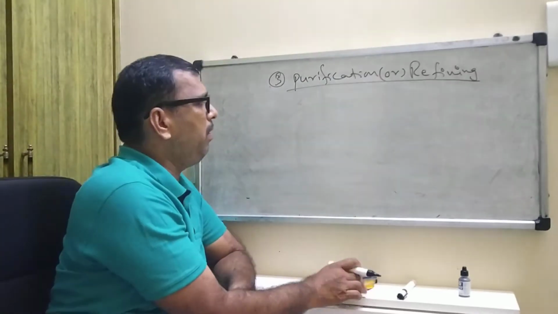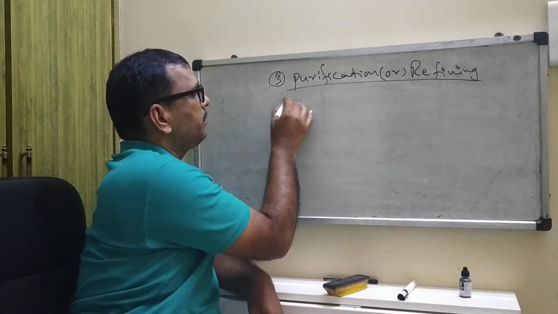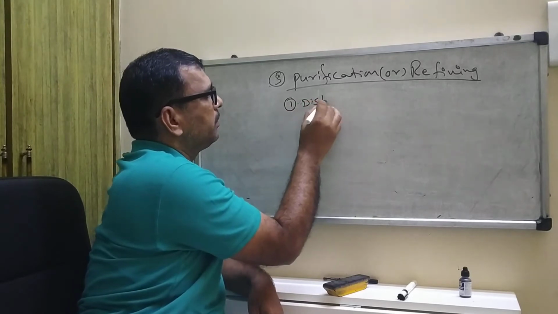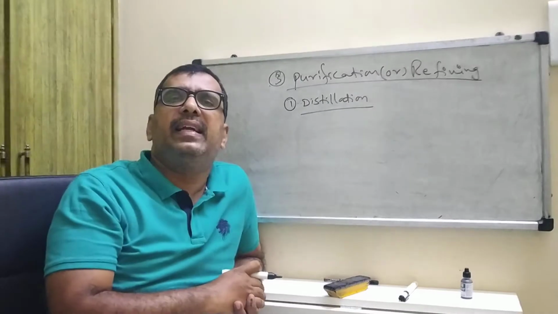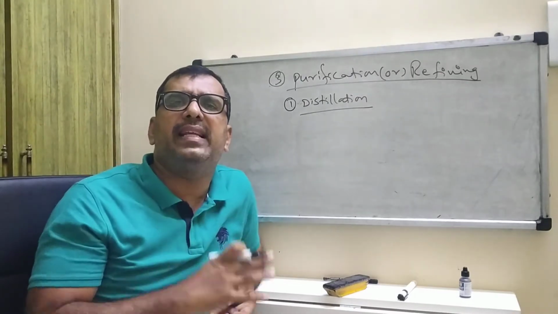Number one, distillation. What do you mean by distillation?